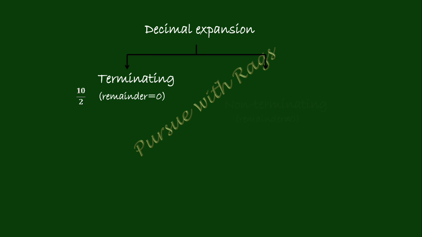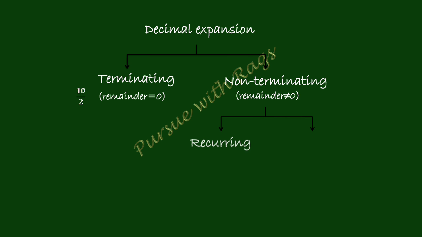If the remainder is not equal to 0, then it is known as non-terminating decimal expansion. This non-terminating can be of two types: non-terminating recurring, or repeating, and non-terminating non-recurring decimal expansion.